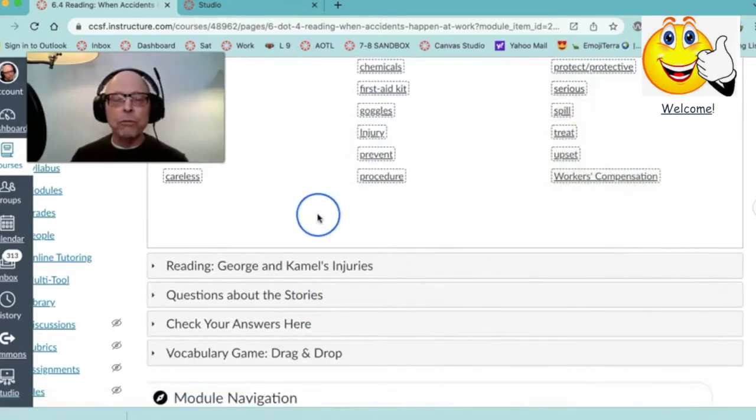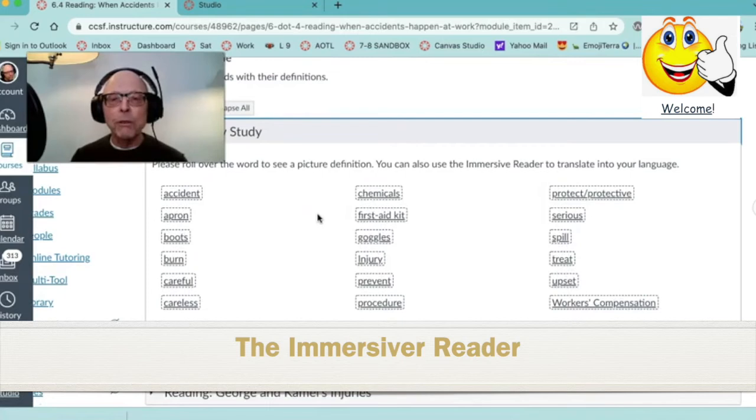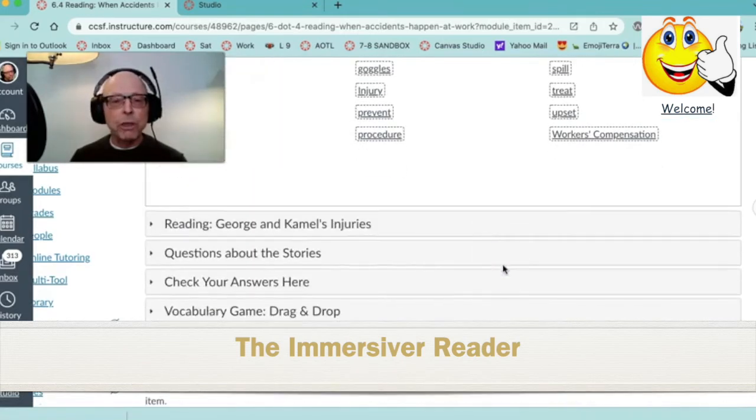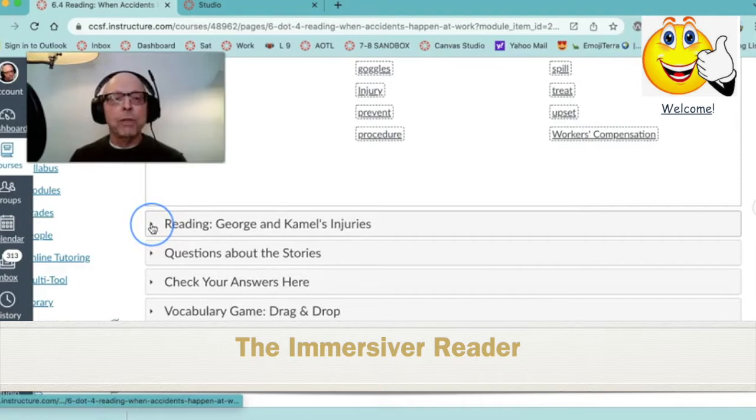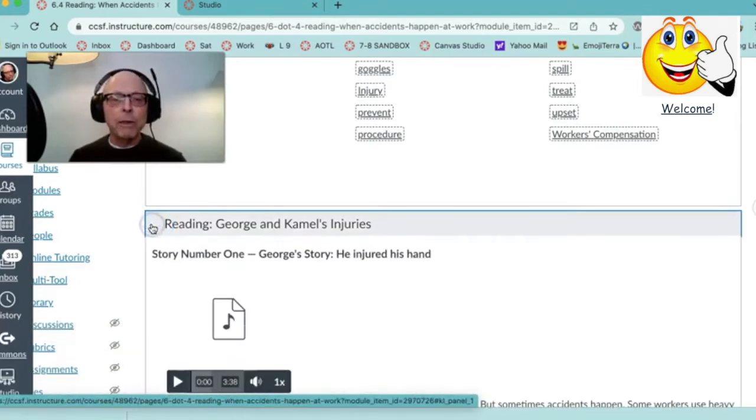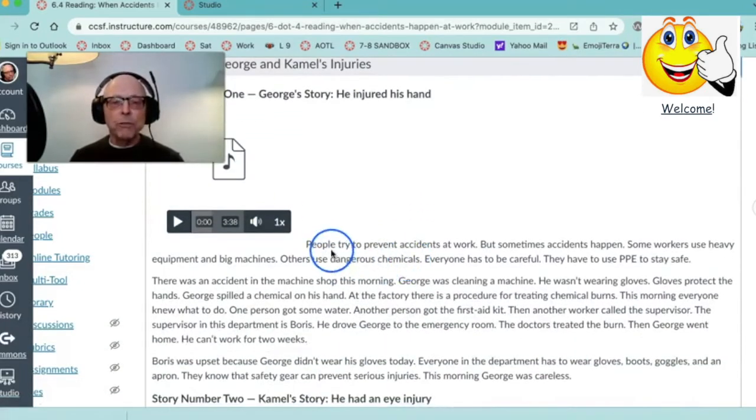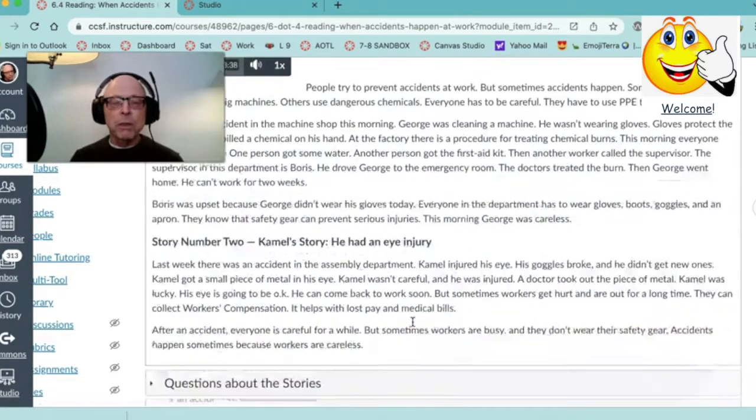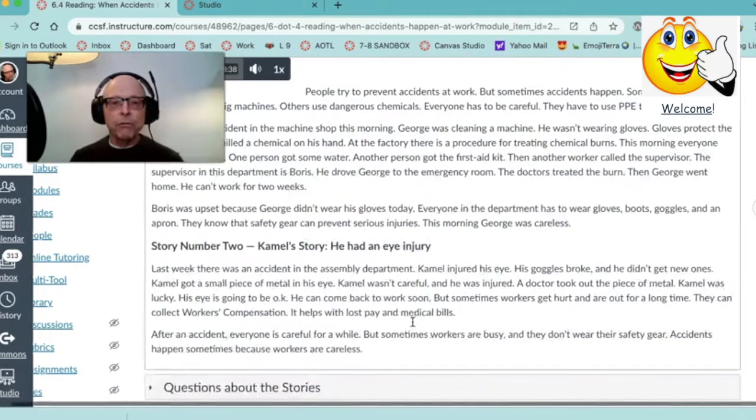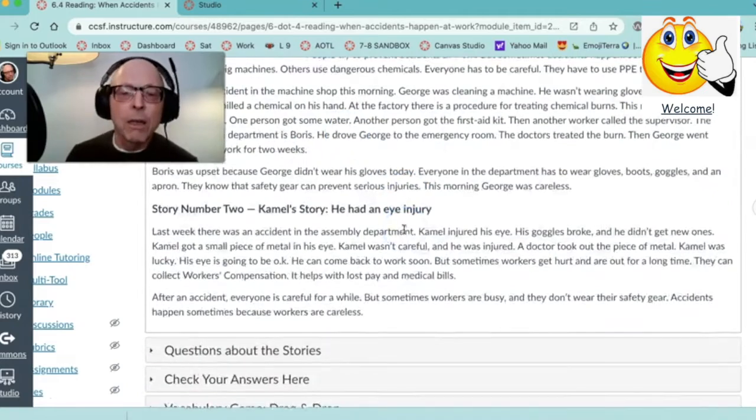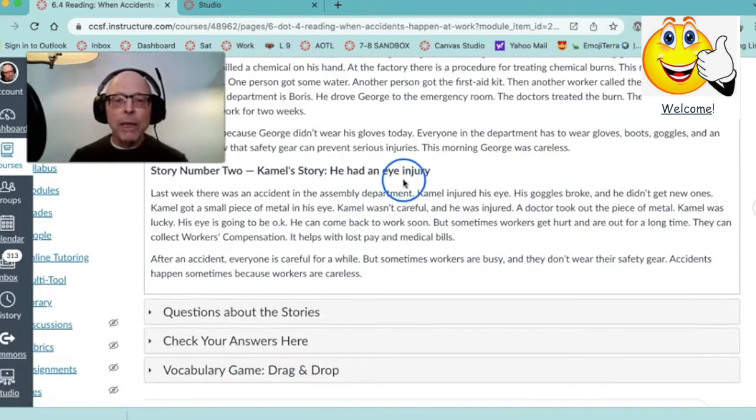You can also use the immersive reader to translate this for you in your own language. After that vocabulary, we have reading, and there's an audio with it. So you can listen to it while you read it. Read it first and then listen to it, or listen to it first, but you can use the audio and the video.